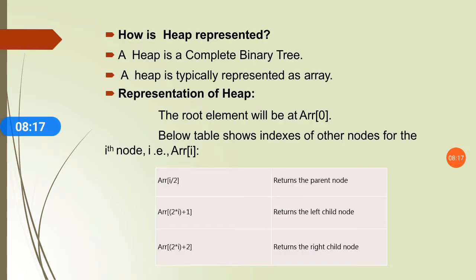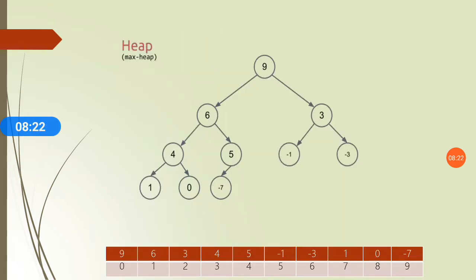Then 2i plus 1 returns the left child node. That means 2 into 0 plus 1, which is nothing but 1. And at position 1, the left child of the root node is returned.